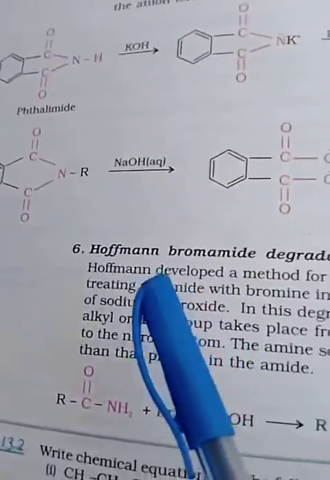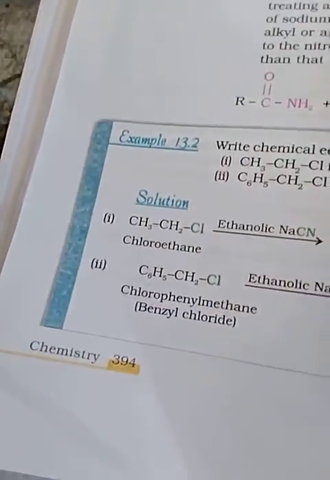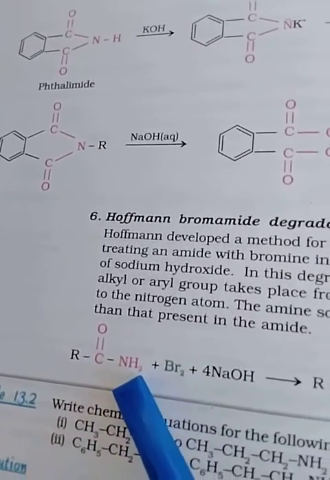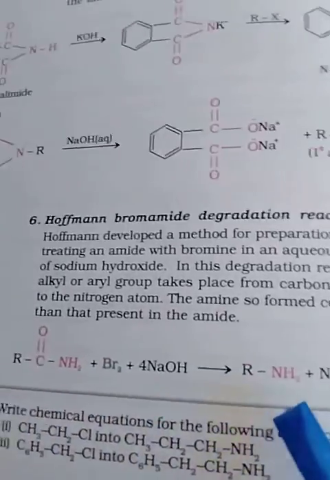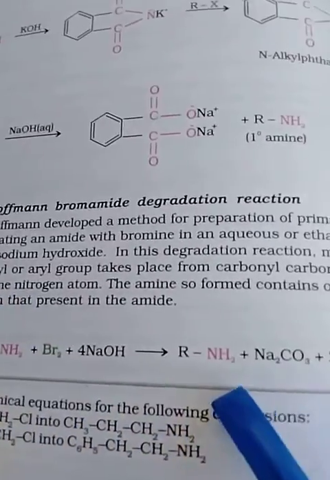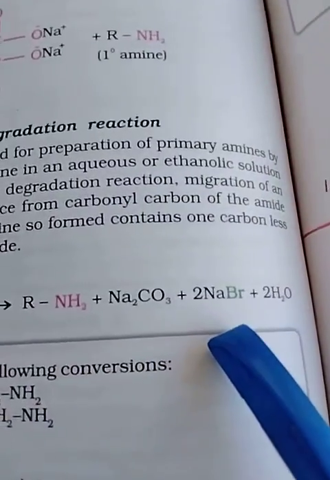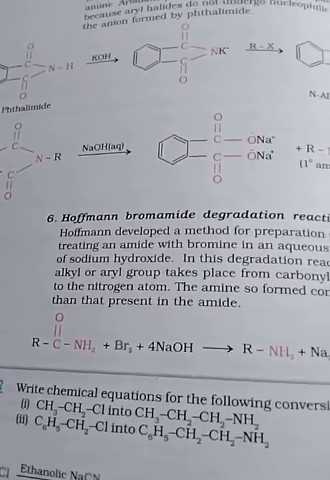You only have to show the bromination with NaOH and Br2. This group is removed and you get Na2CO3 and NaBr. But mostly the students failed to attempt this.